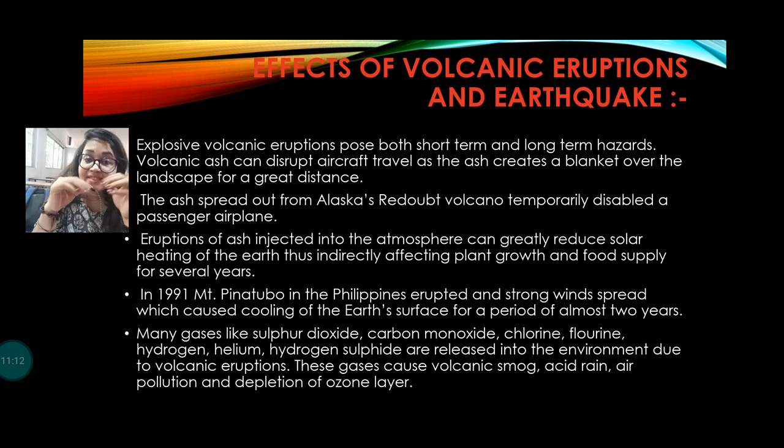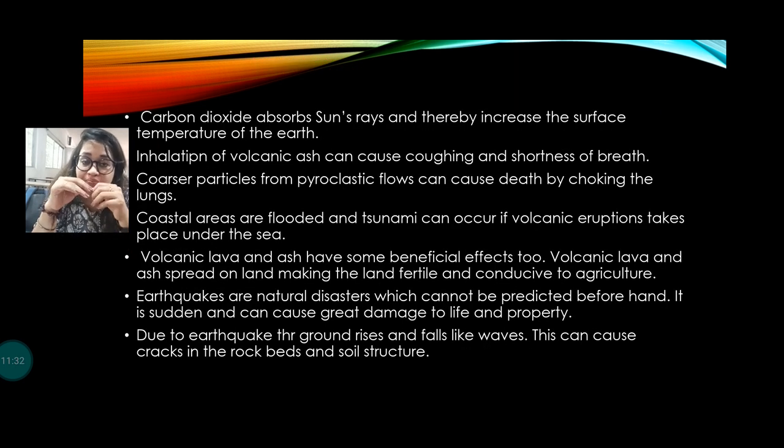Many gases like sulfur dioxide, carbon monoxide, chlorine, fluorine, hydrogen, and helium are released into the environment due to volcanic eruptions, and these gases cause volcanic smog, acid rain, pollution, and depletion of the ozone layer. Next, carbon dioxide absorbs the sun's rays, and therefore the temperature increases and global warming can happen.